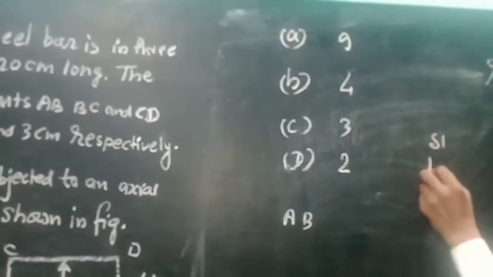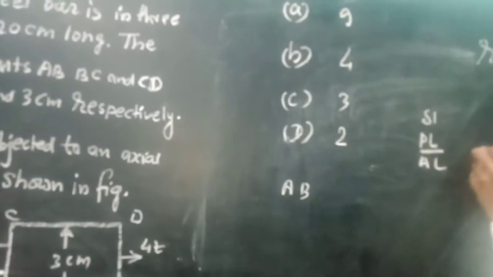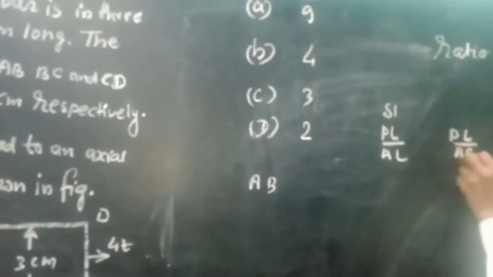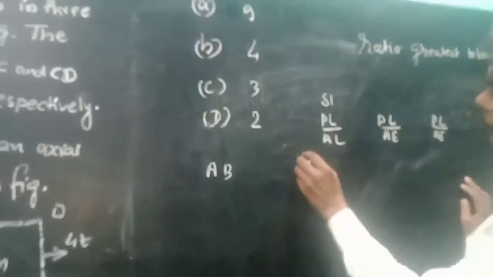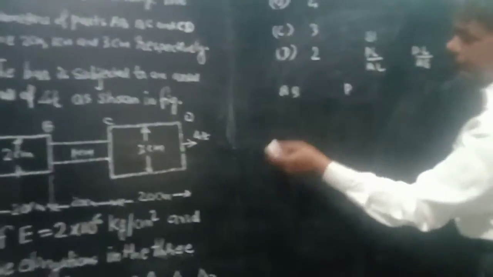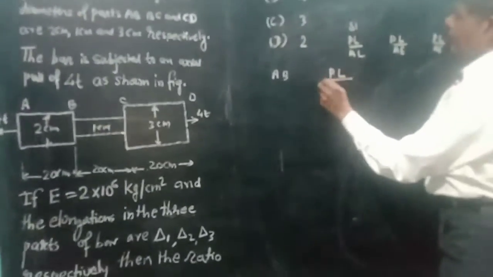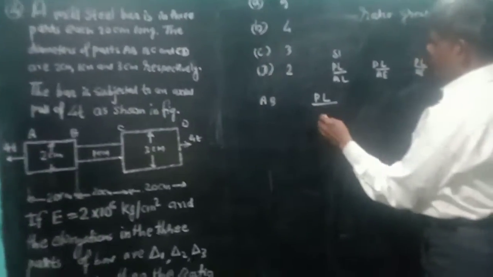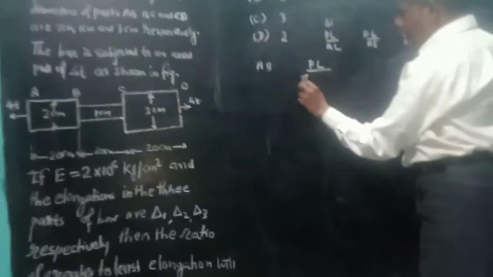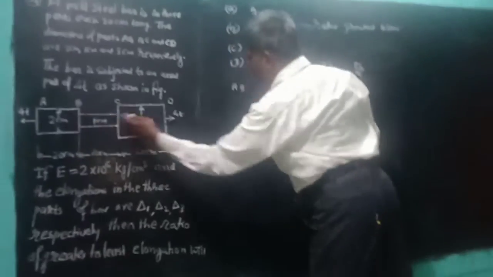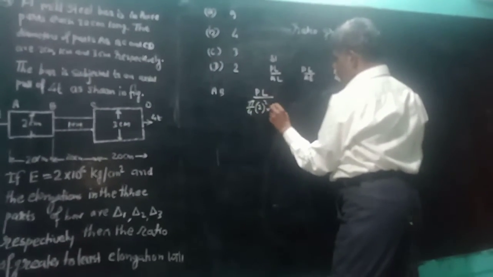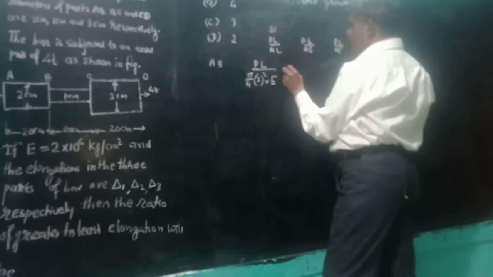We know that delta L is equal to PL upon AE. P is equal to 4 ton, the same load, and the length will be the same because each bar length is equal to 20 cm. For the first bar, area of cross section is pi by 4 into 2 square, its diameter is 2, and E is the same because these are the same material.